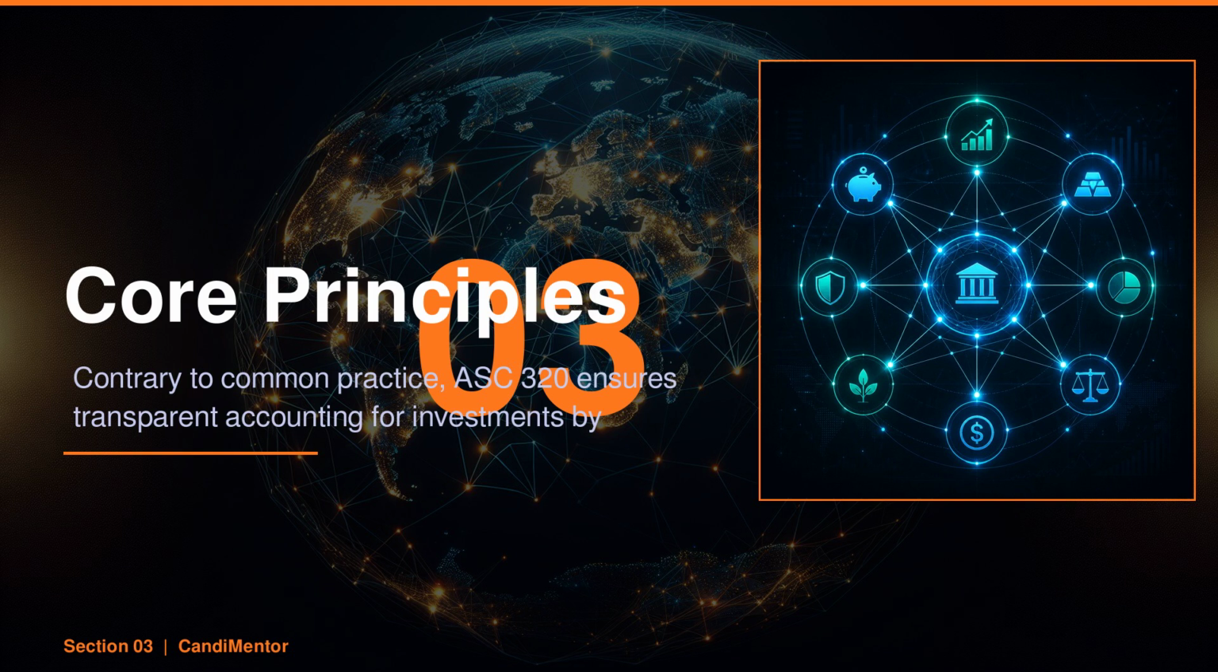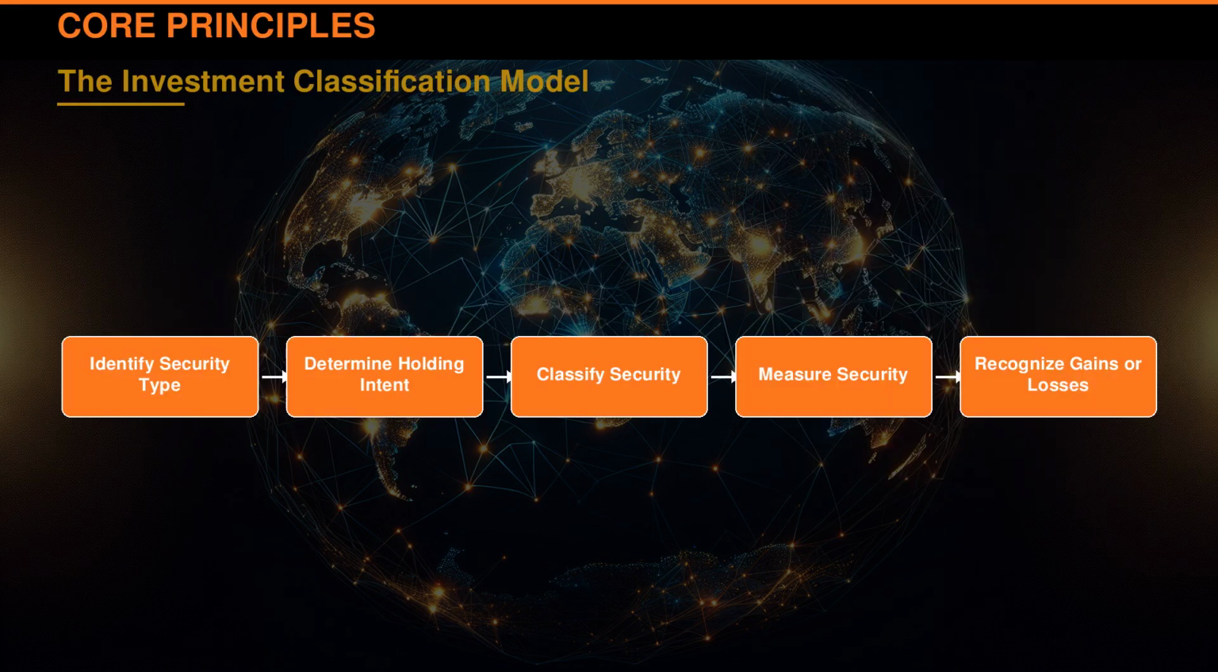Imagine a company with a diverse investment portfolio, struggling to accurately report its financial position. ASC 320's classification model resolves this by standardizing how investments are categorized and measured. Companies like Meridian Corporation can now confidently report investment activities with precision, enhancing trust and clarity in financial statements. This model guides businesses through classifying investments, ensuring financial reports reflect true economic positions.